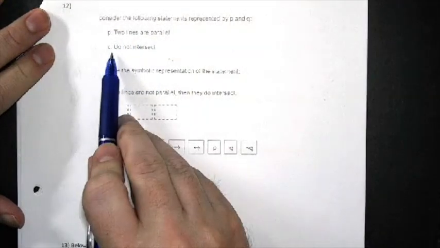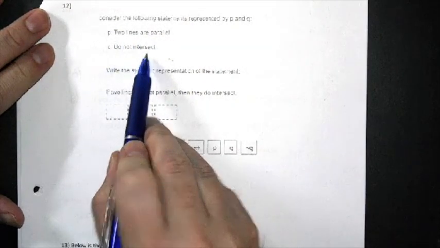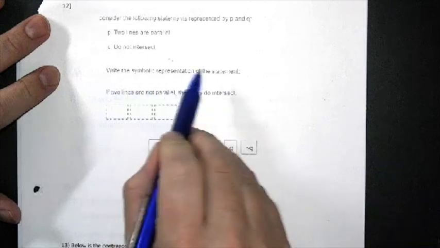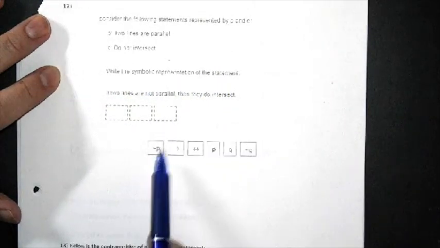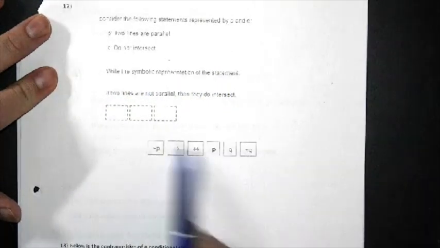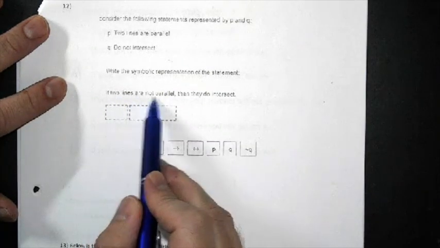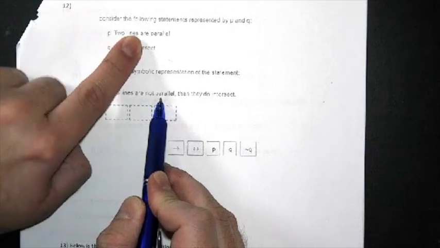And number 12 says, considering the following statements represented by P and Q. P says two lines are parallel. Q says do not intersect. And they want us to write the symbolic representation of the statement. Here are the choices that you can use. Again, this will be a drag and drop.